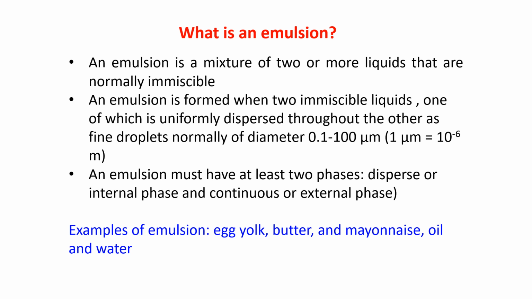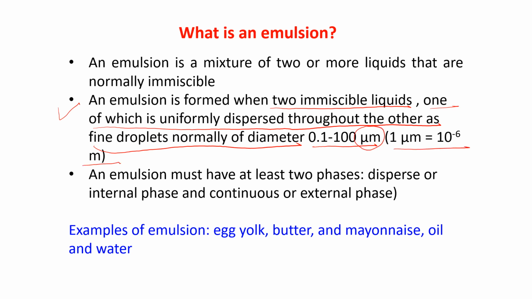An emulsion is formed when two immiscible liquids, one of which is uniformly dispersed throughout the other as fine droplets, normally of diameter 0.1 to 100 micrometer. This is micrometer. And what is that? 1 micrometer is equal to 10 to the power minus 6 meter. That means it is a very small diameter.